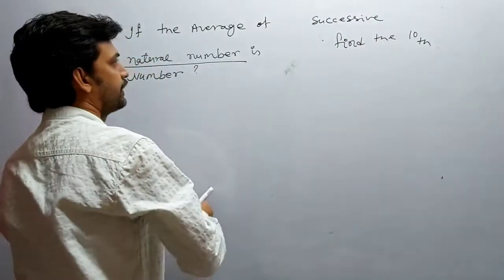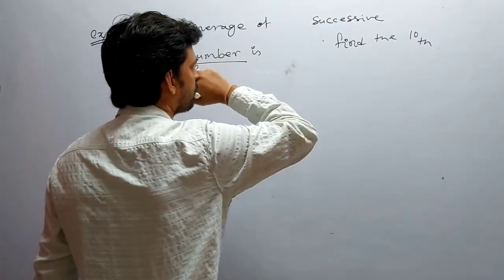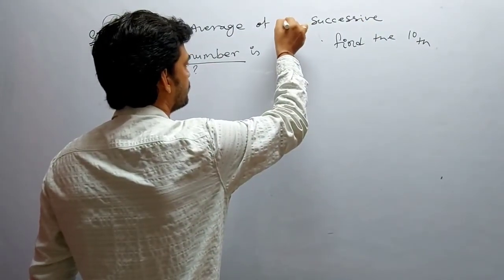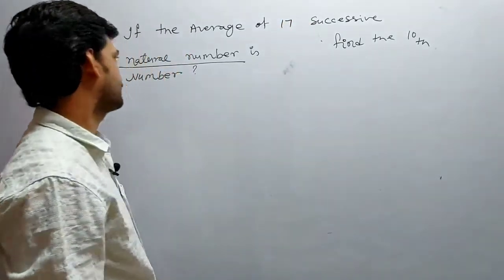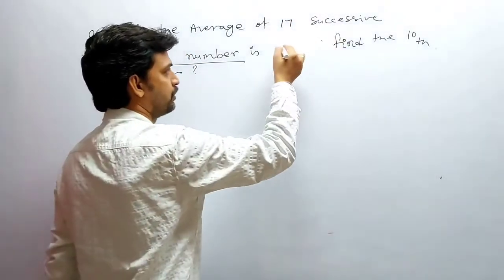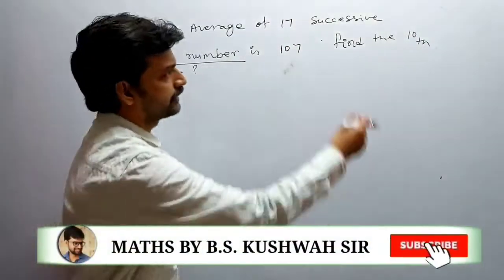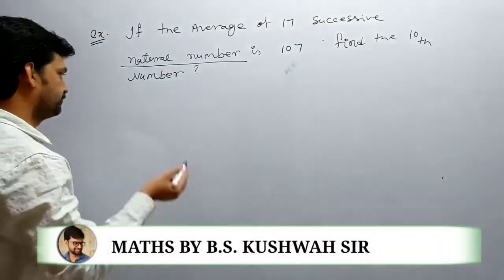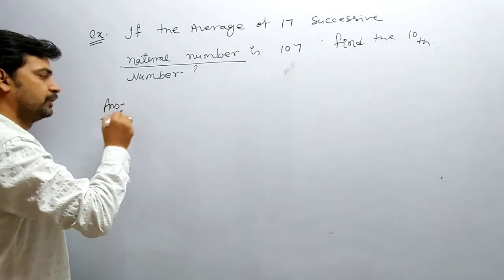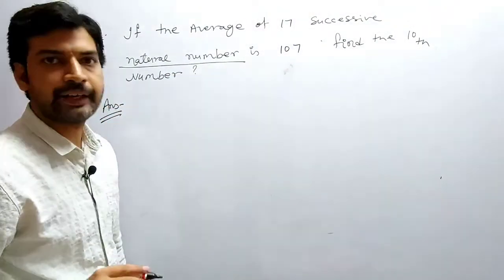If the average of 17 successive natural numbers is 107, find the 10th number. It's okay. What we'll do is find the average term.